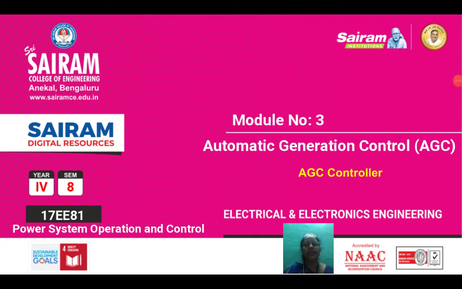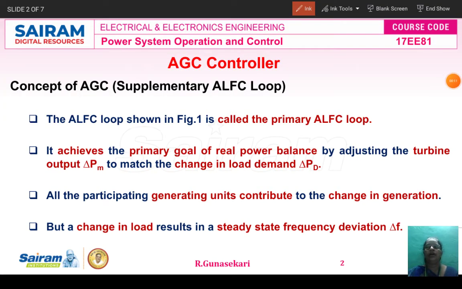Dear students, in this lecture video, we studied the automatic generation control controller. First, under the automatic generation control controller, we studied the concept of AGC. AGC represents automatic generation control, which is supplementary to the ALFC loop. ALFC represents automatic load frequency control. Later we will see the diagram.